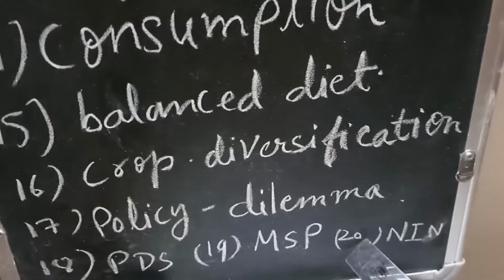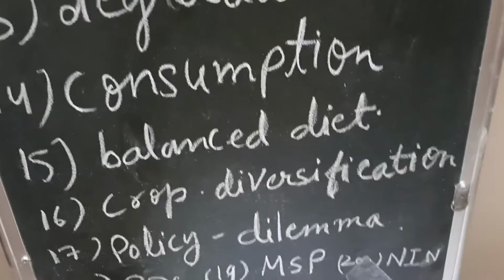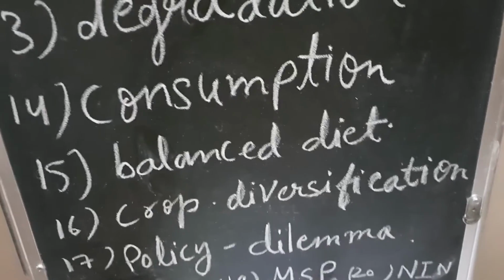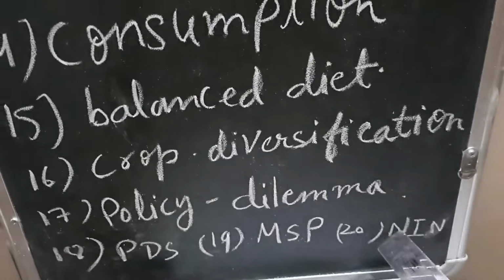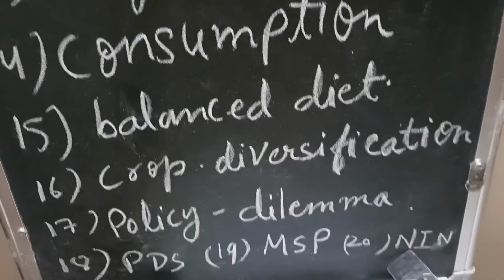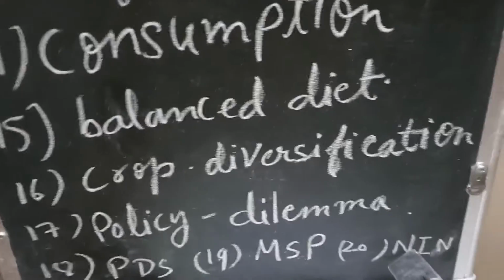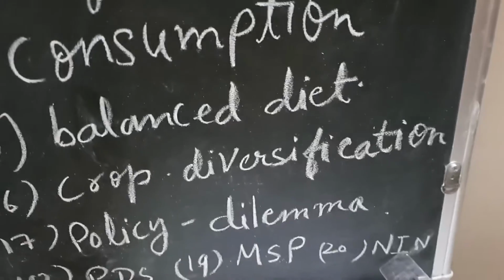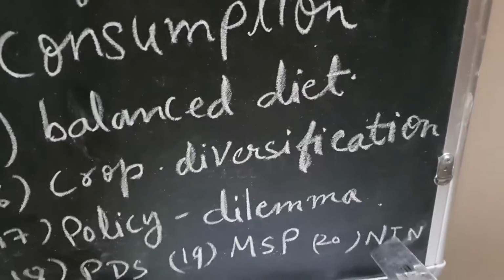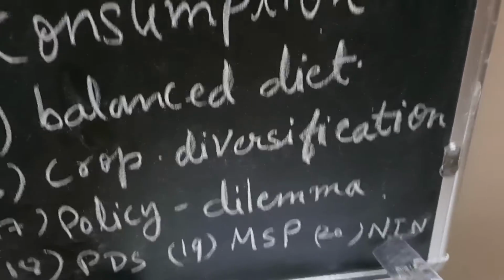Below NIN. What is the full form of NIN? National Institute of Nutrition. This is an institute which calculates whether our food contains all the vitamins or minerals or not, whether the people are nourished by the food which they are getting. This institute is called NIN, National Institute of Nutrition.